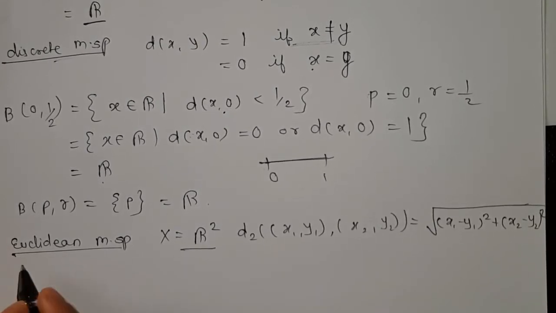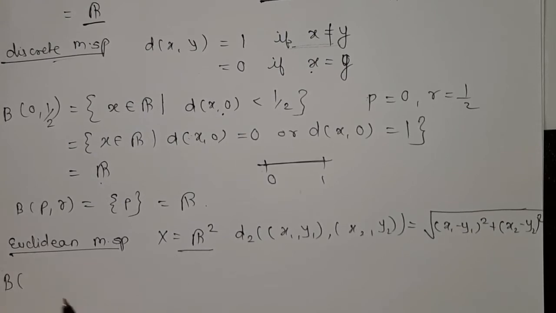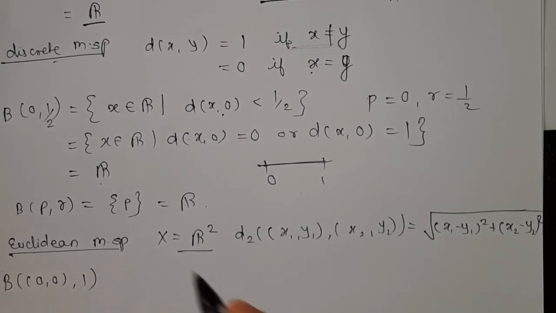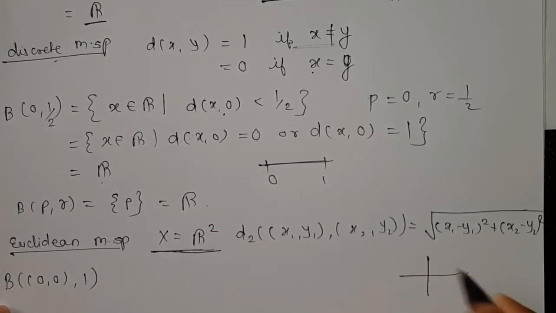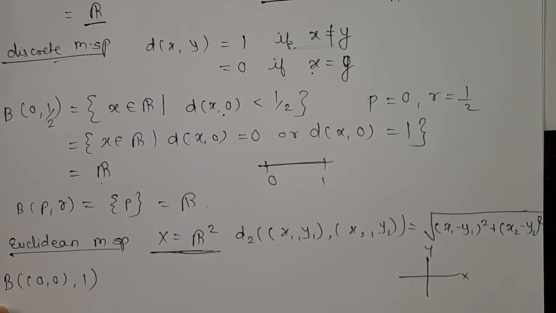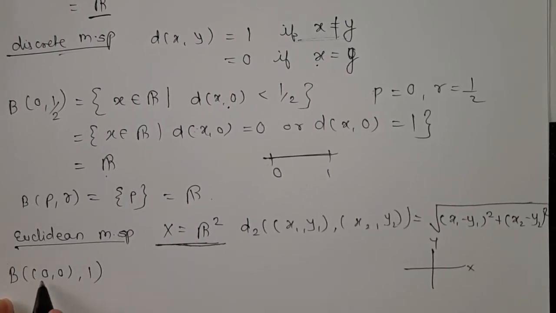Now to find the open ball, we write here (0, 0) and 1, because this is in R2, which means two dimensional, so here we have x and y also. That's why we write (0, 0).